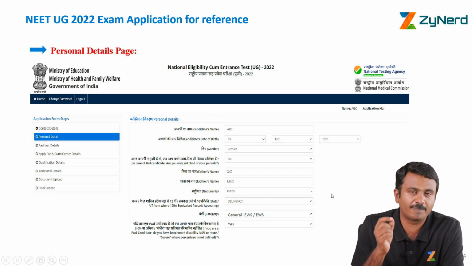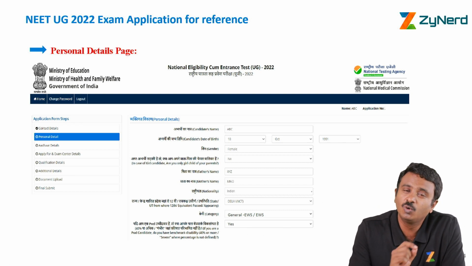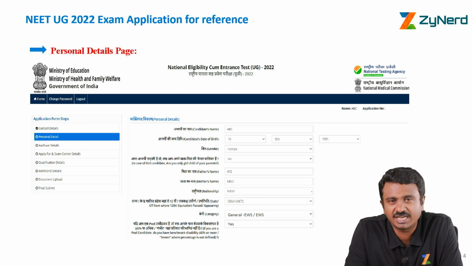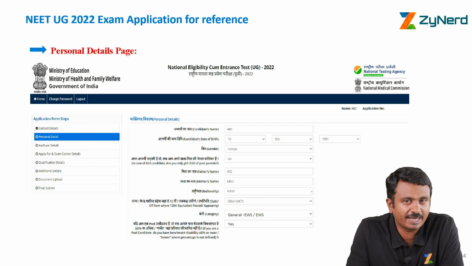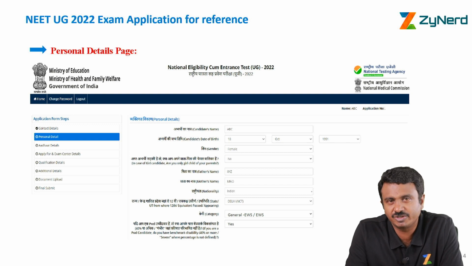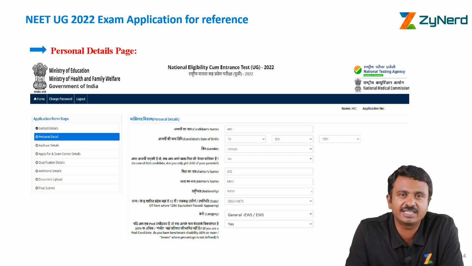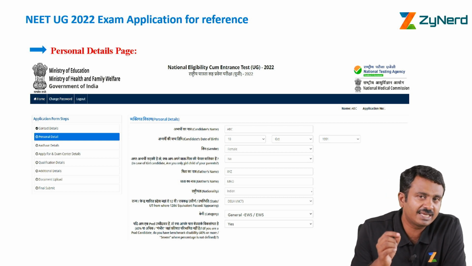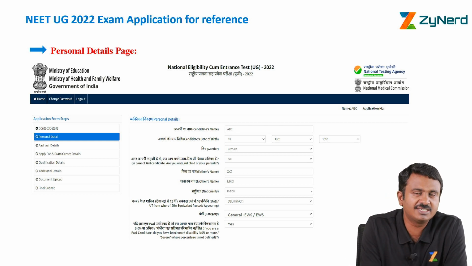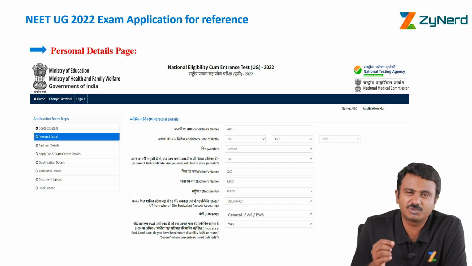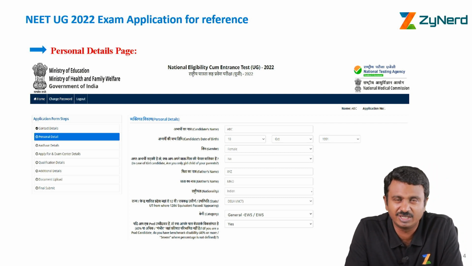If you miss out applying over here as EWS, you will not be able to change to general even if you come to know that you are eligible at a later point in time. What happens is many candidates miss out here, and because they are confused, they mention general here. They will not be able to change to EWS even if they come to know and are able to get an eligibility certificate at a later point in time. But in case you mention EWS here, last year there was an option to change from EWS to general category. That option may be available during registration.